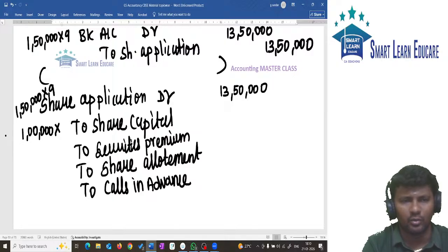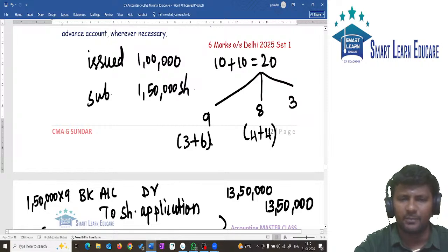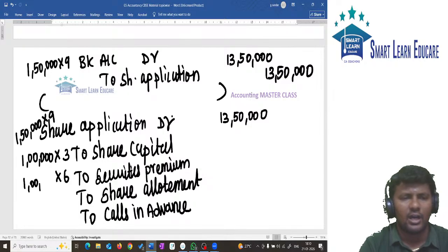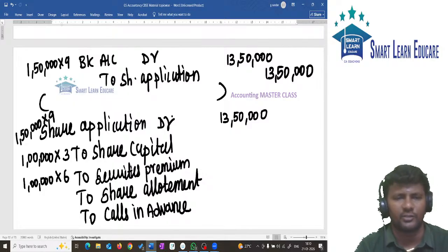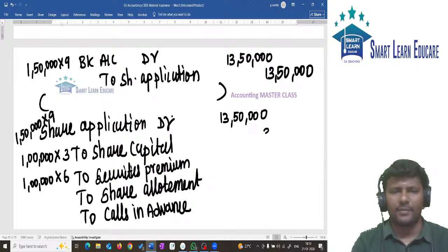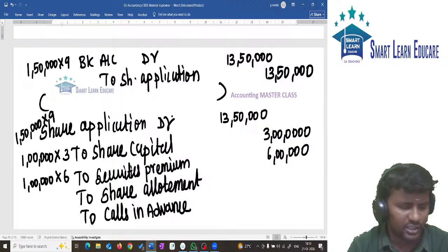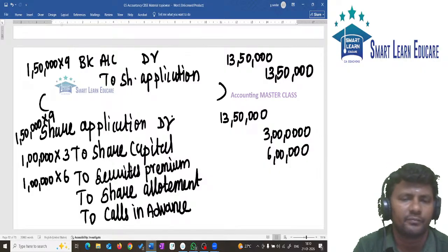Share capital should be credited with total issued, 1 lakh shares. What is the breakup? 3 plus 6. 3 rupees is towards share capital, 6 rupees is towards securities premium. For 1 lakh shares only, you have to transfer the amount to securities premium. To share capital it is 3 lakh, to securities premium it is 6 lakh. Entry: share application account debit to share capital, to securities premium.